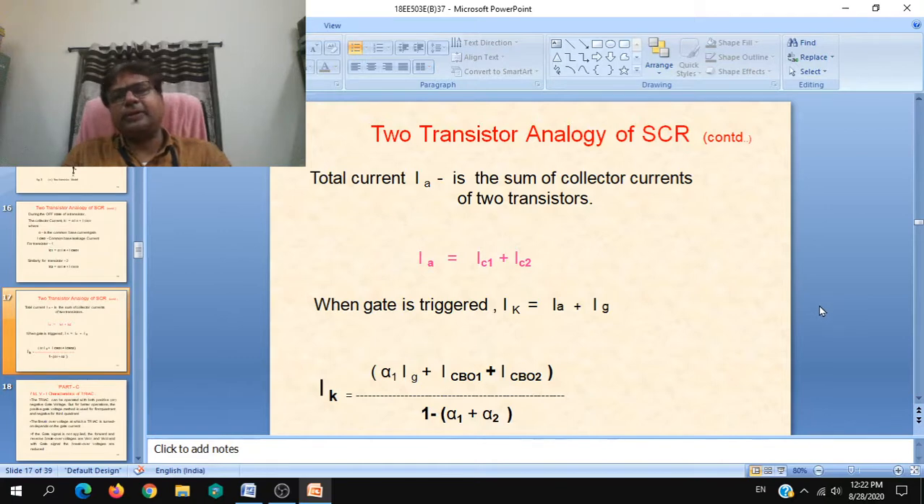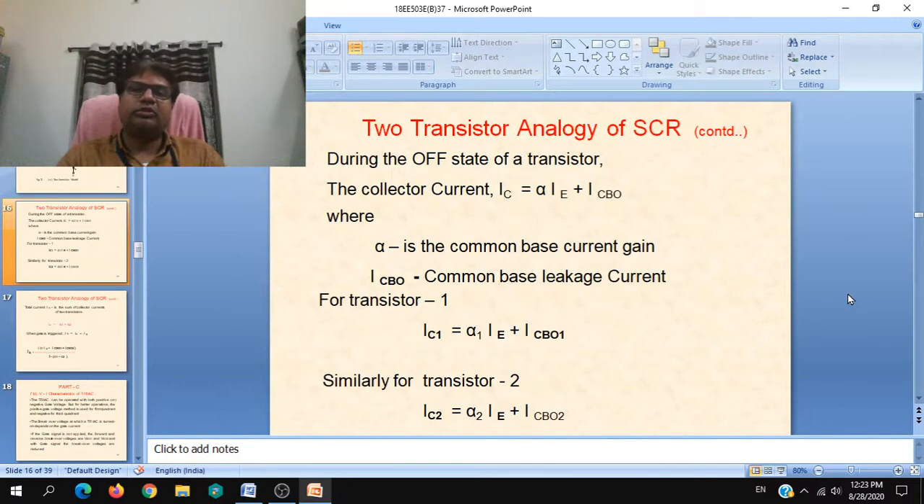Simply don't write just phrases. You have to write complete sentences and explain in paragraphs. So that is how to explain the two transistor analogy of SCR.